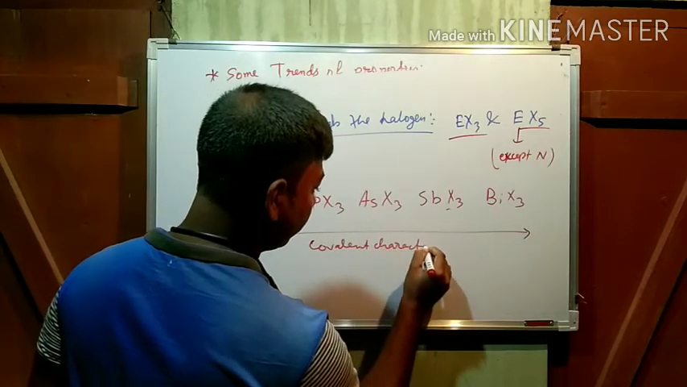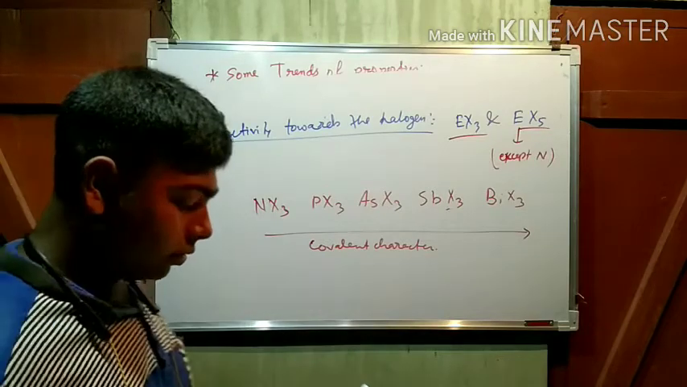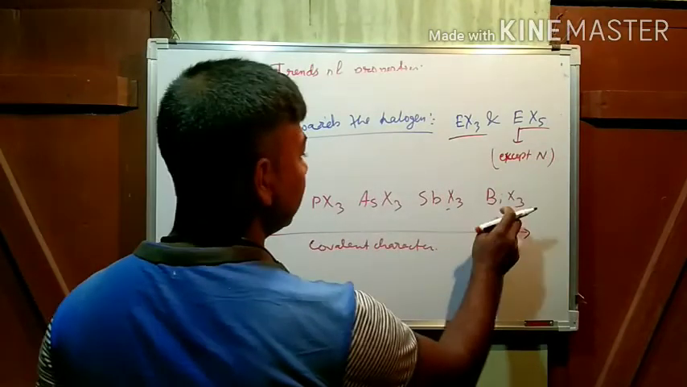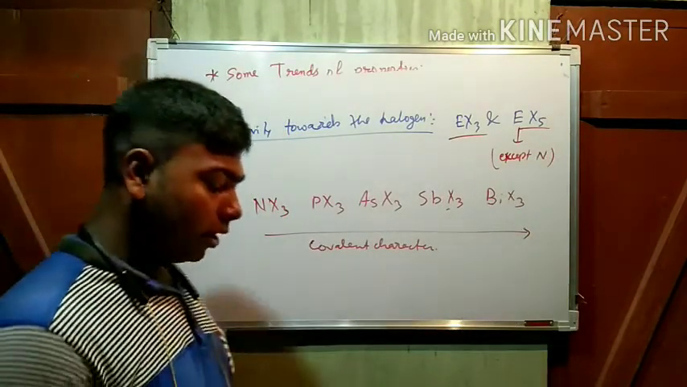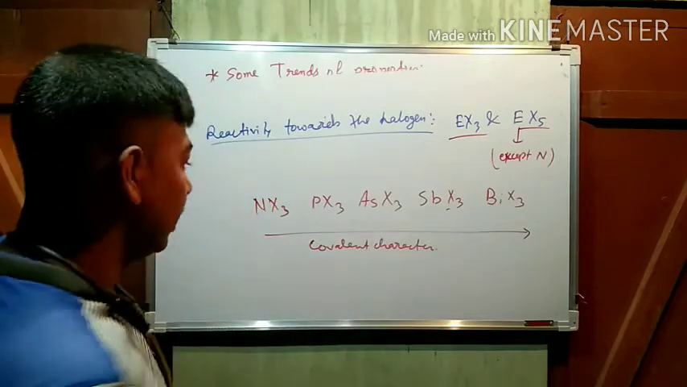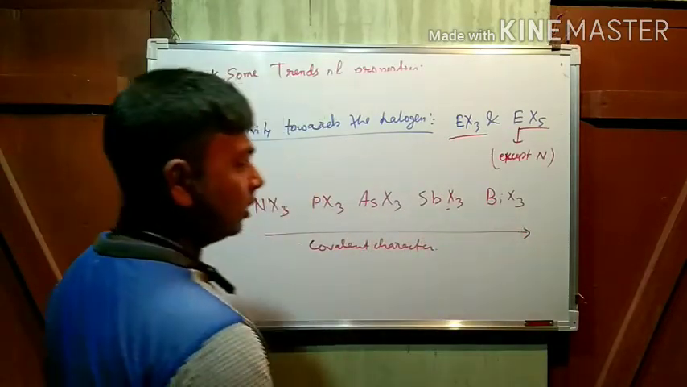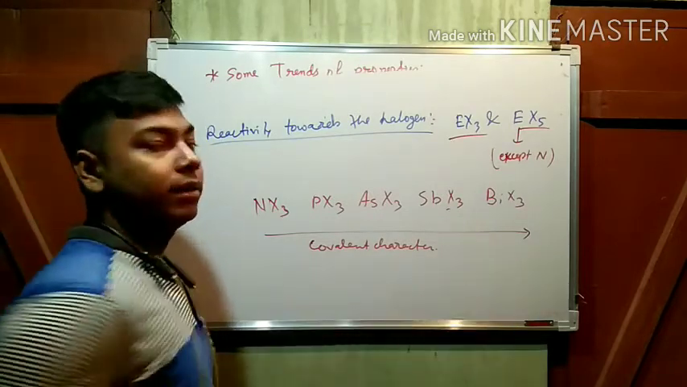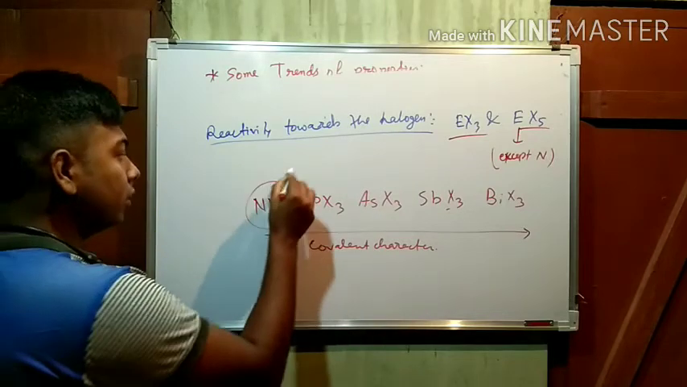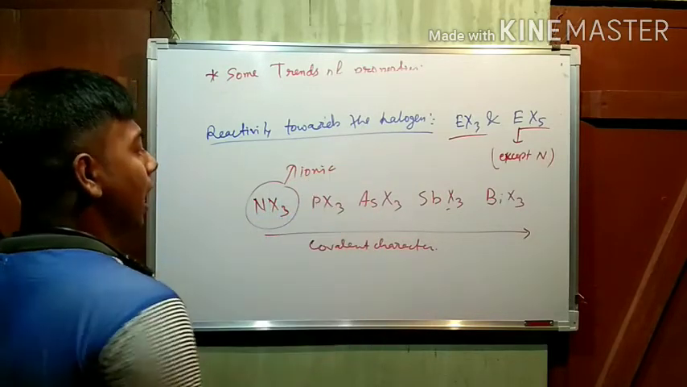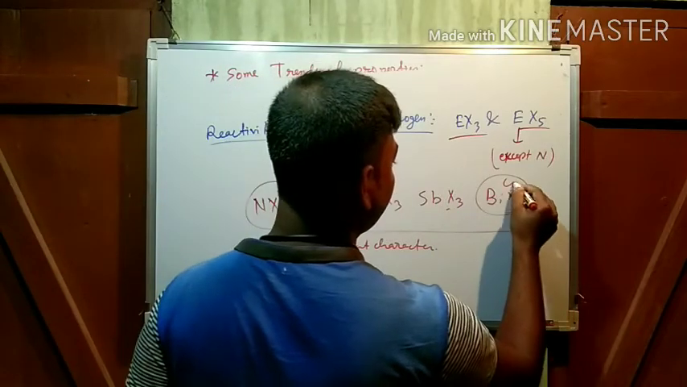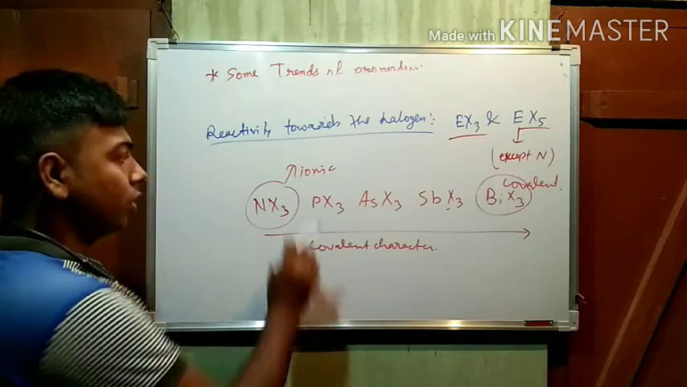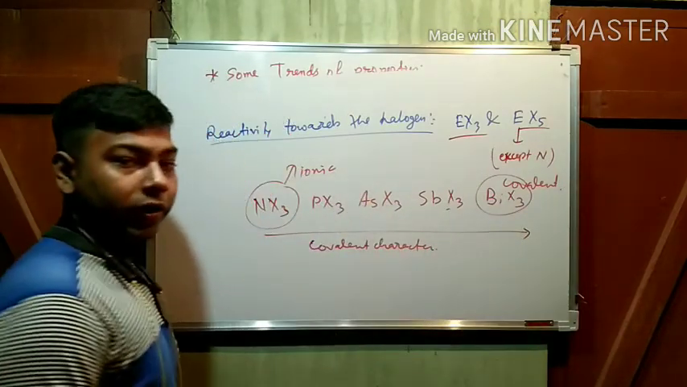Covalent character increases because as the size increases, their polarizing power decreases. As the size increases, their polarizing power decreases. That's why covalent character increases. That's why this one is ionic, but this one is covalent. Okay, this one is ionic, this one is covalent.